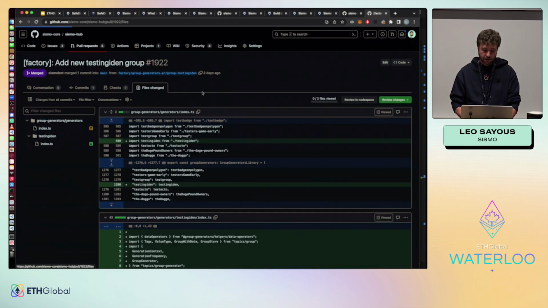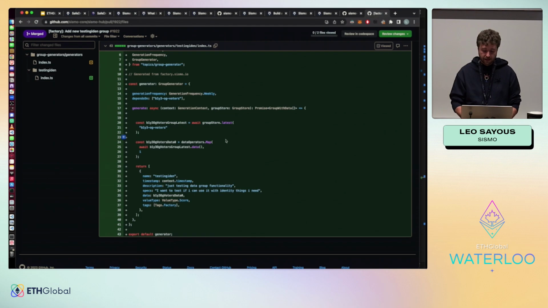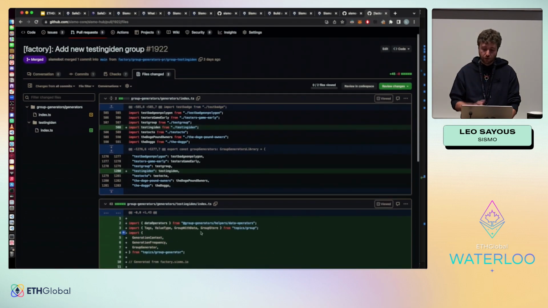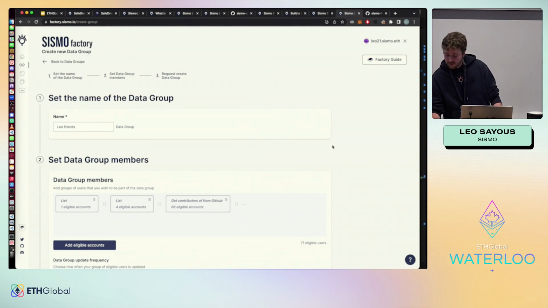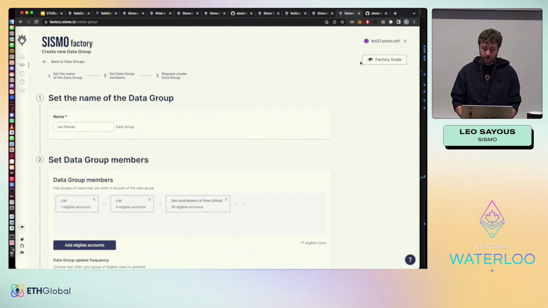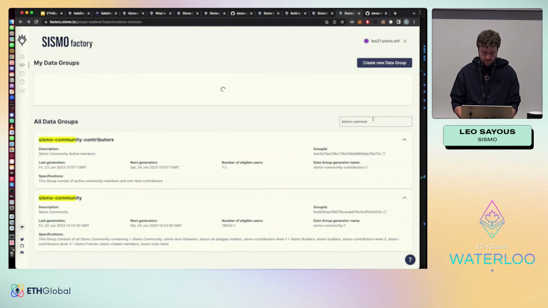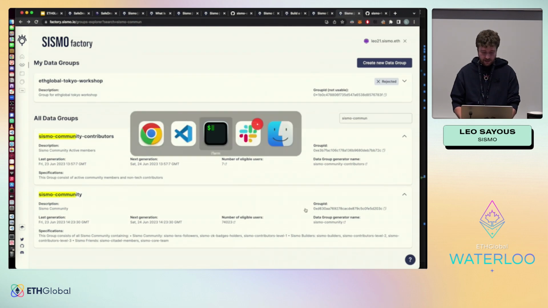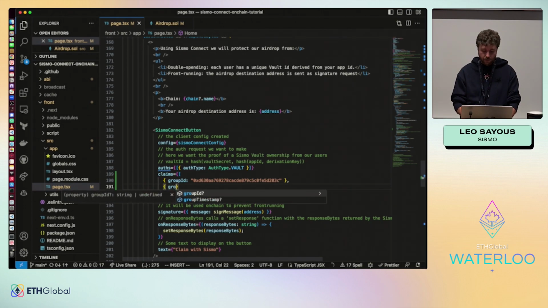So let me show you here. We can see that this group was generated with a factory. It takes the users in all groups and sends this as data. So we can dig into all of this after. So okay, let's now go to add our Sismo community members and Gitcoin holders. So we take the group ID here, we put it just here. And now we want our